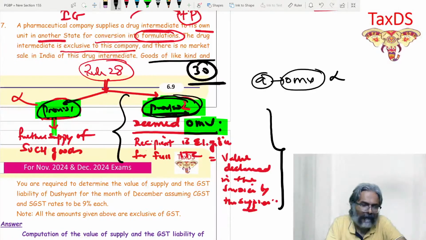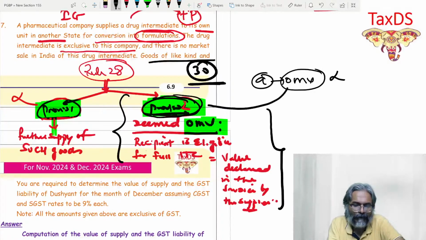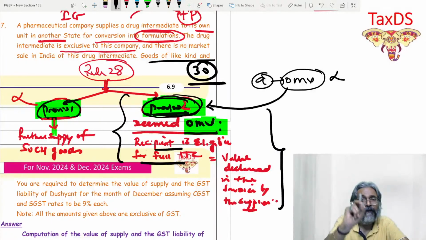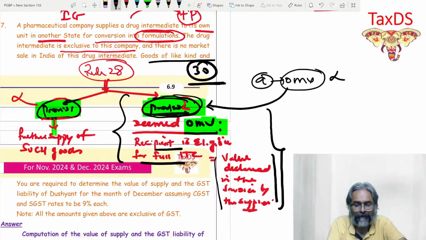If OMV is not available, can we go with proviso 2 directly now and write that though OMV is not given to us, we can adopt deemed OMV, which would be applicable when? Applicable if the recipient is eligible for full ITC, in which case the OMV will be the value which is declared in the invoice by the supplier. Is that point clear to all of you, students? Everyone is now clear with this?